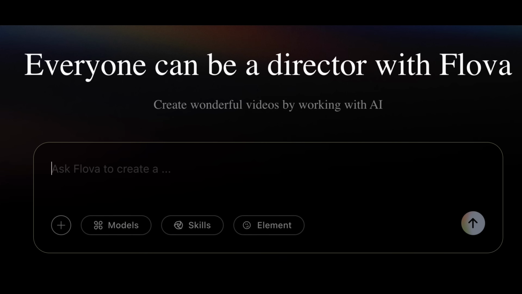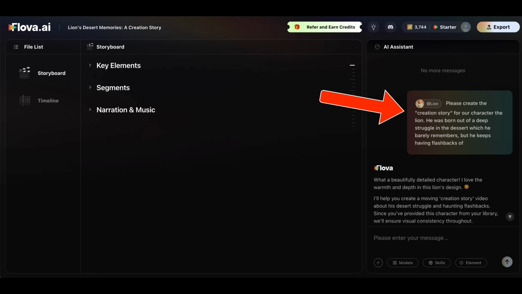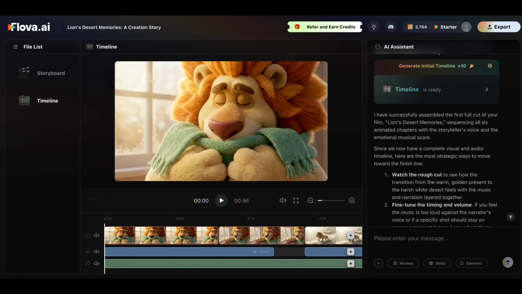I just found a brand new AI video agent that not only creates videos for you, but can edit them for you in seconds. You simply describe in plain English exactly what you want to create, and boom, it goes off and does it for you. By the end of this video, you're going to know exactly what this tool is, how it works, and some crazy use cases that this now unlocks.